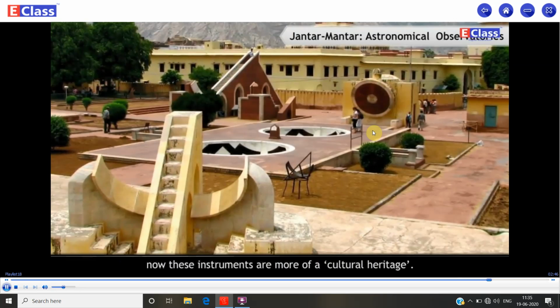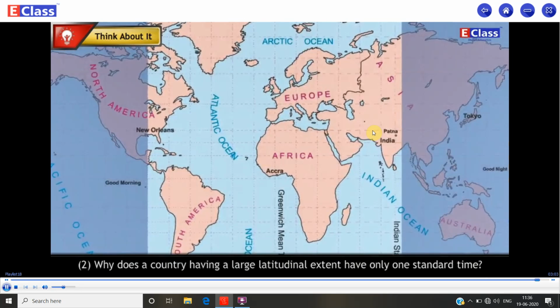Think about it. In which of the following countries does only one standard time exist? Mexico, Sri Lanka, New Zealand, China. Why does a country having a large latitudinal extent have only one standard time?